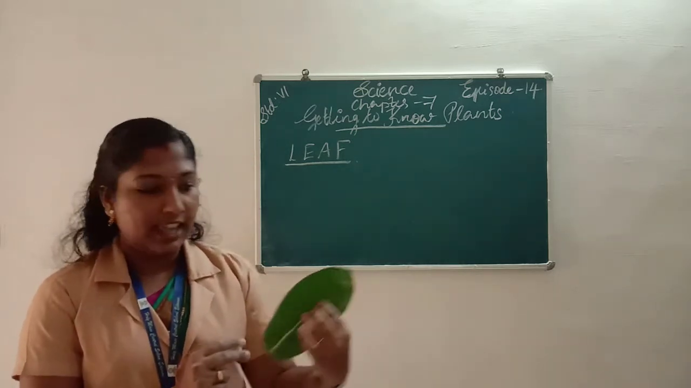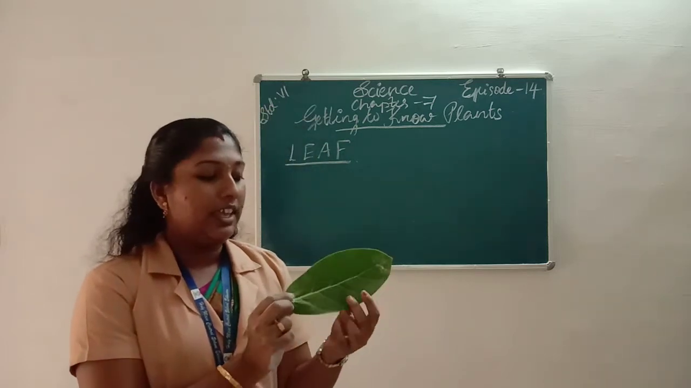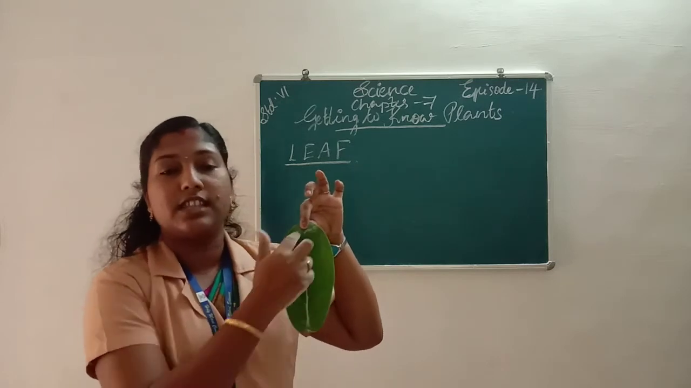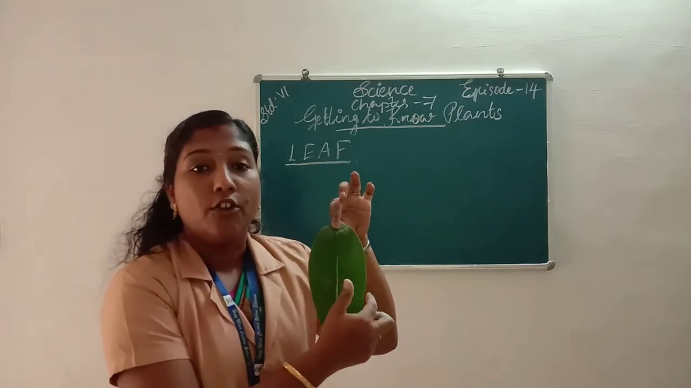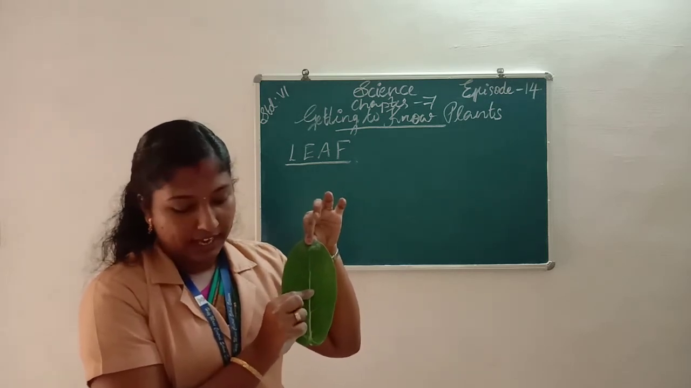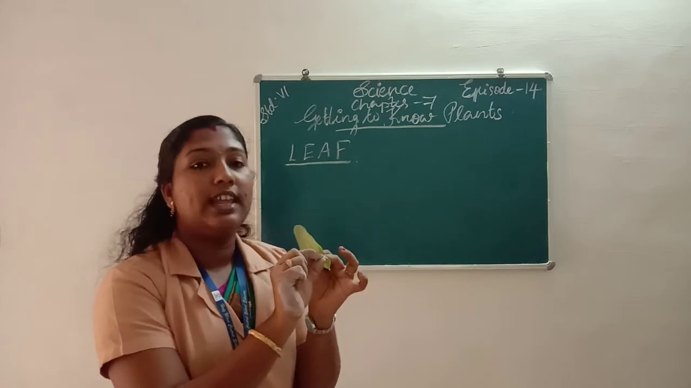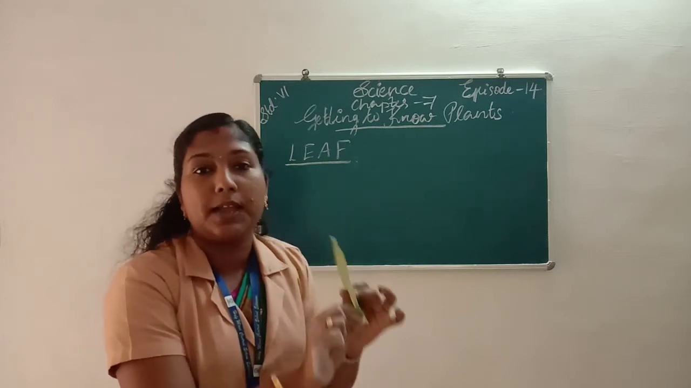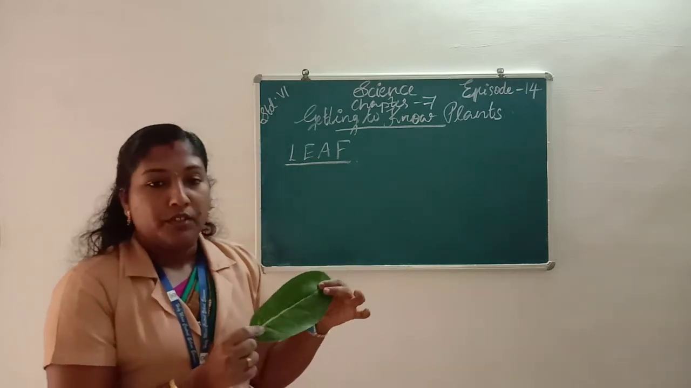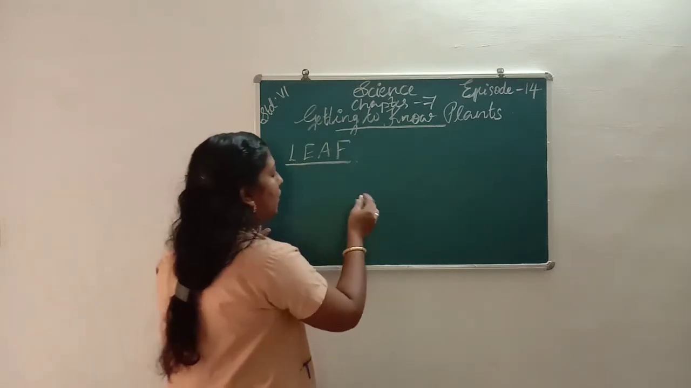So all of you listen here. This is a leaf. Then we can see a flat portion, a flat surface. This flat surface is called lamina. Then we can see a petiole. That petiole connects the leaf to the stem. Okay. Then we can see a stem in a leaf. All of you listen here.